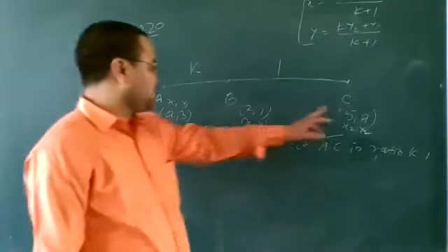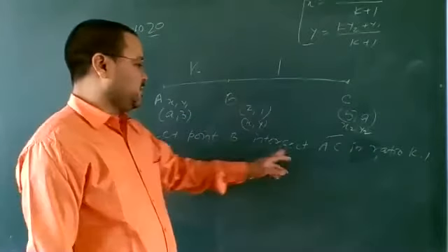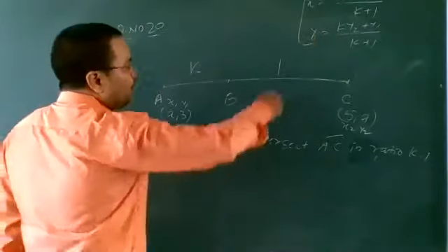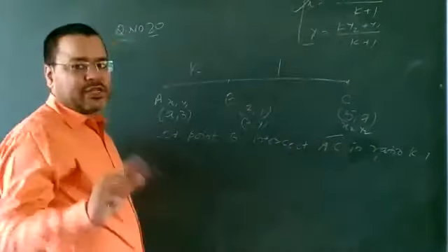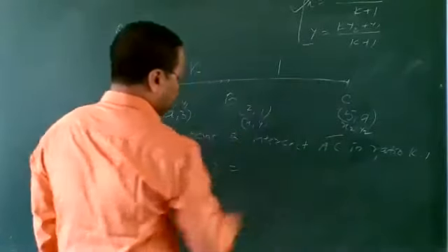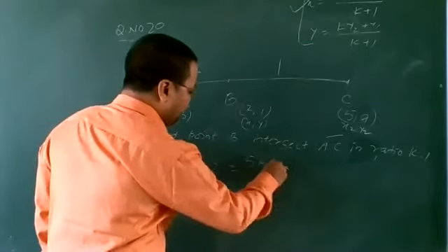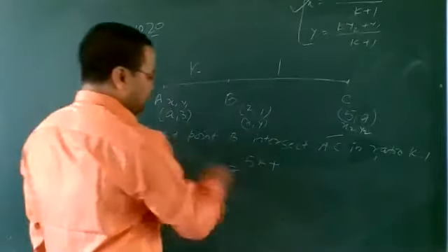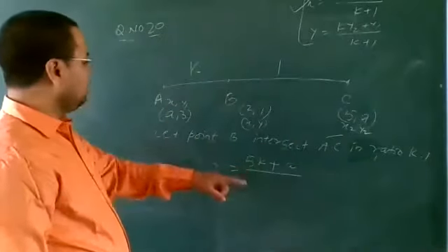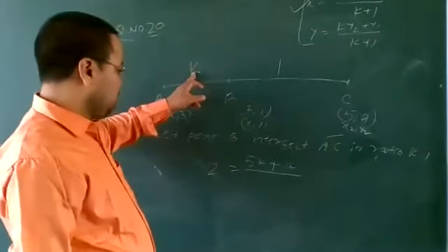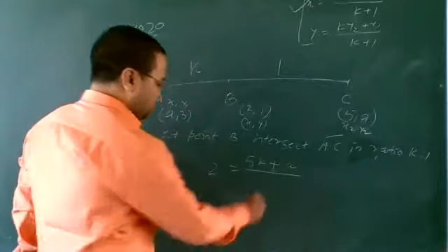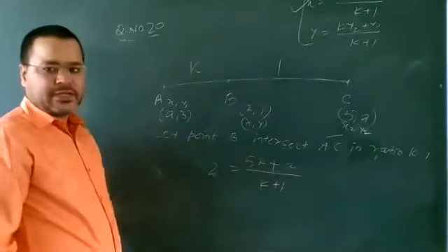Here A, B, C. Let point B divide AC in the ratio k to 1. So then using this, x is equal to, and what we are assuming x to be, that is 2. Then 2 is equal to what? (k x2 + x1) upon k plus 1, that is (5k + x1). What is x1? That is 8, upon k plus 1. Getting?